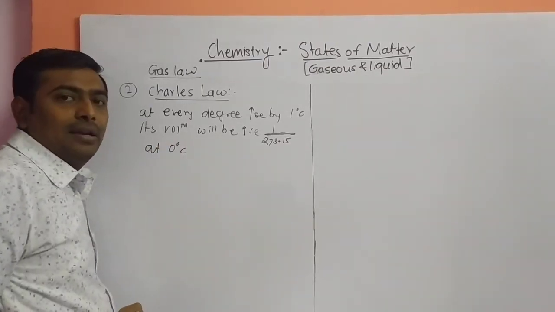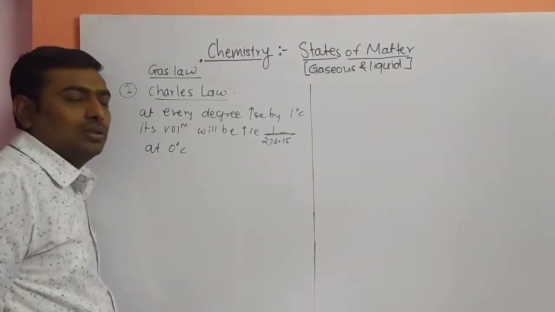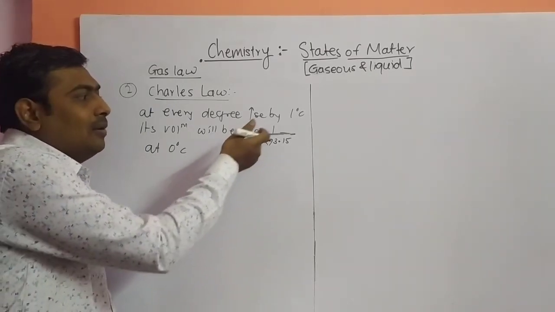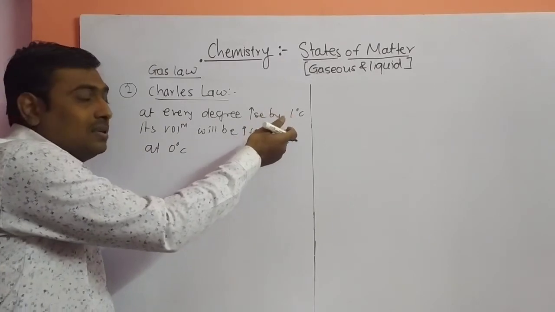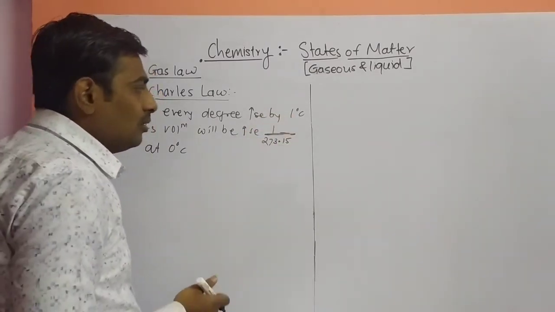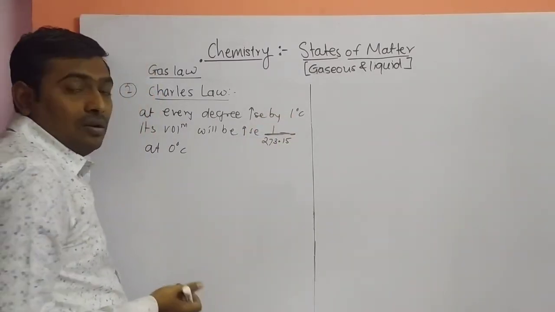At every degree increase in temperature, the volume increases by 1/273.15 of its initial volume.